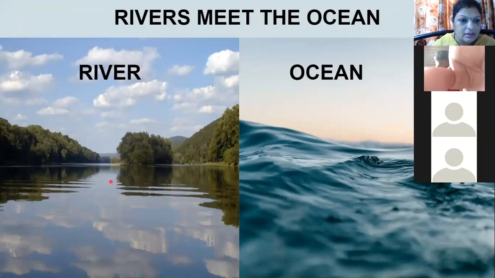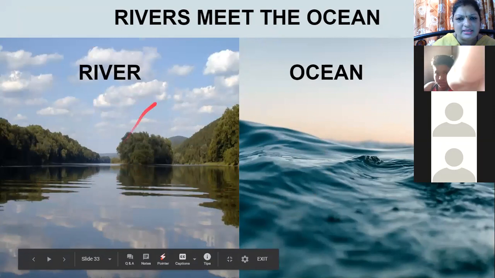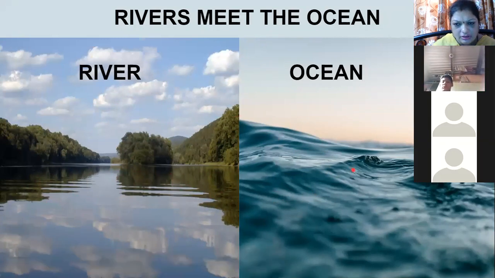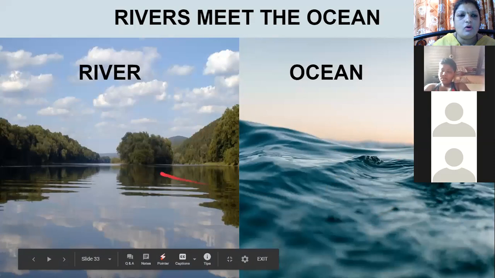But as the river goes ahead, it will merge with the ocean. It will be connected to the ocean. So the river meets the ocean. But when the river meets the ocean, the water is salty. So the water in the ocean is salty, but the water in the river is fresh.